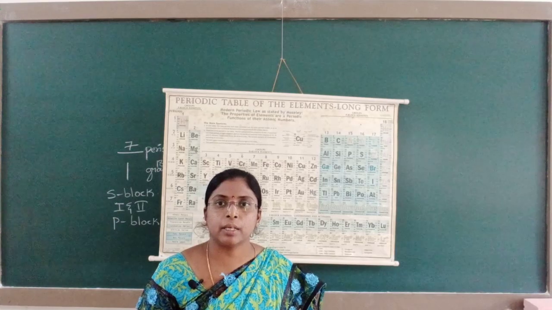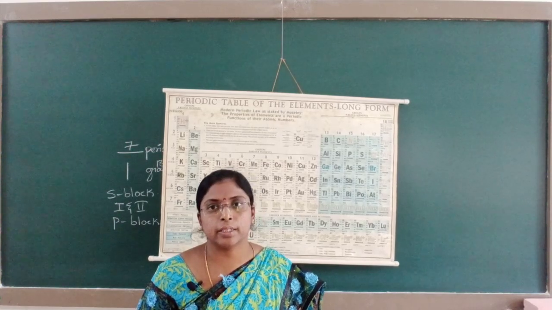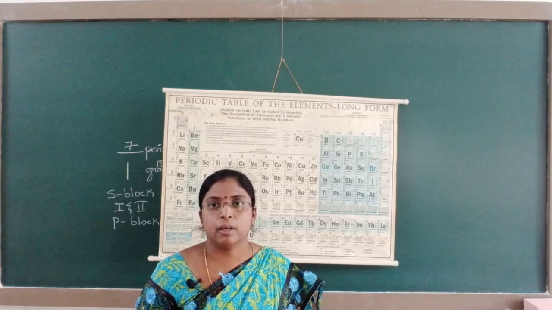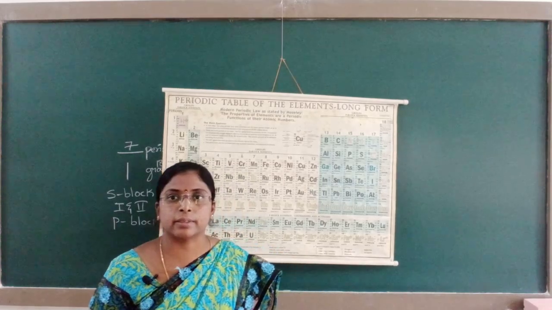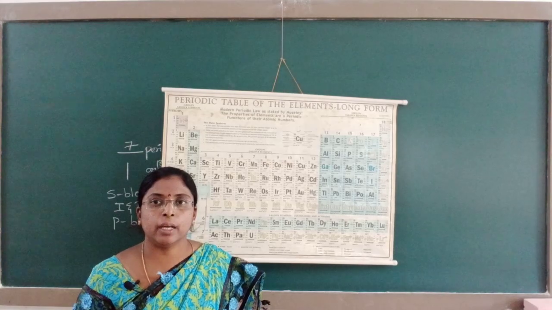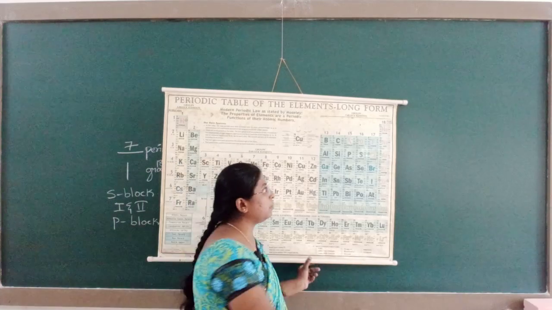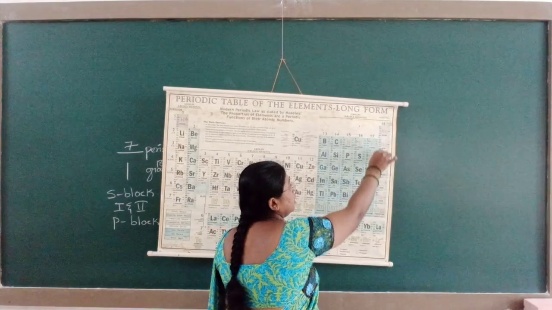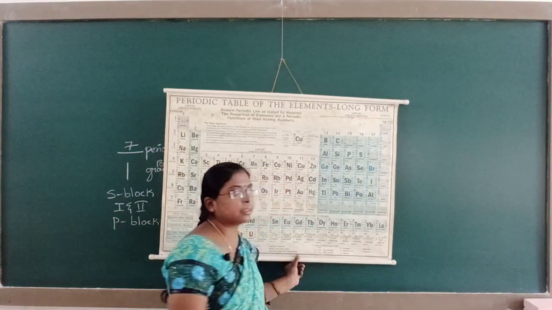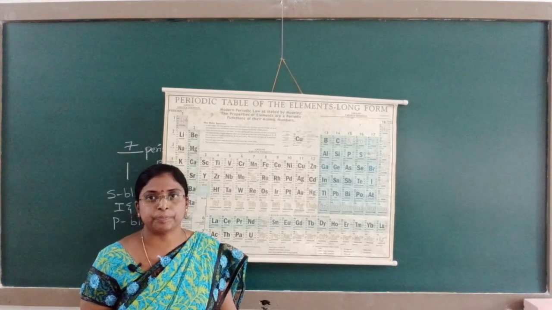Since they have a completely filled outermost shell, they are very less reactive in nature. They are also known as the rare gases because in nature they are present in very small amounts. Zero group elements, noble gas, inert gas, rare gas are all names for the noble gas elements.